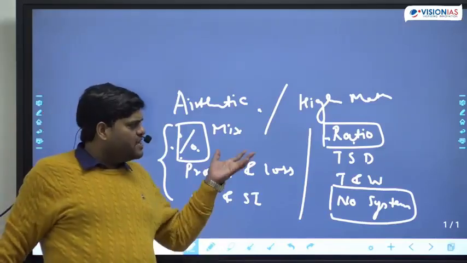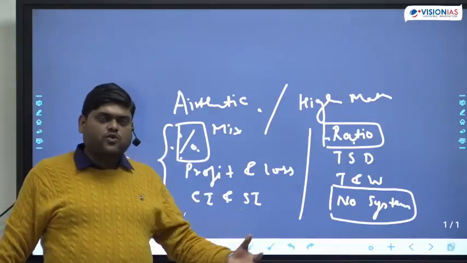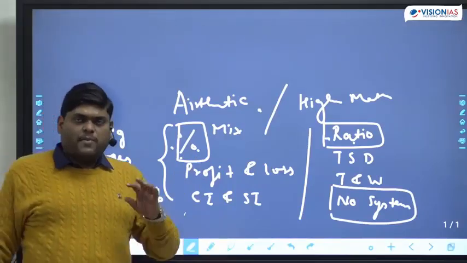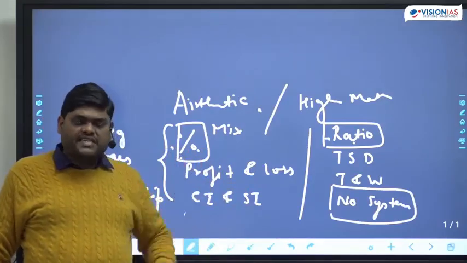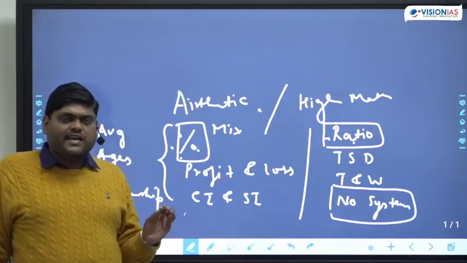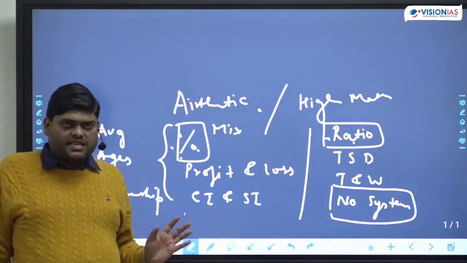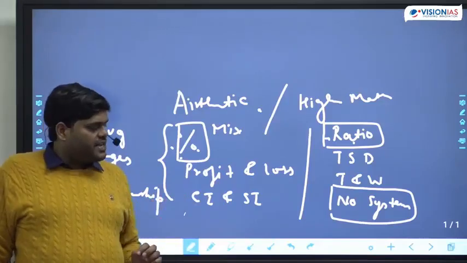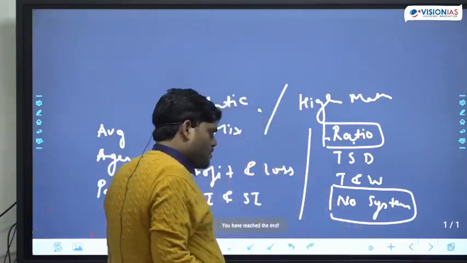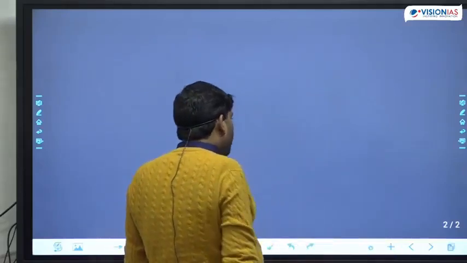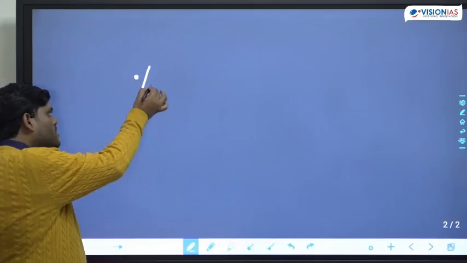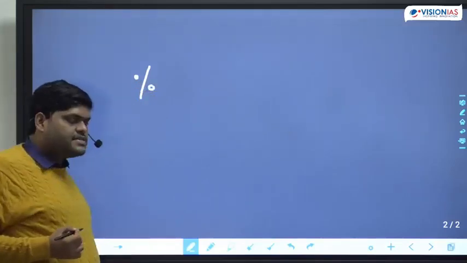I will suggest the path also, like in which questions you have to use percentage and in which questions you have to use ratio, but mostly we will go with the percentage one only. If you talk about percentage, at least 10 questions come directly from percentage. The basics of percentage are very required. So we will cover one by one. First we will talk about percentage. This is the symbol of percentage.